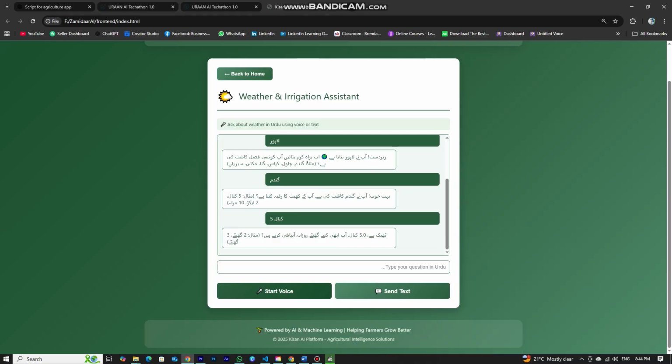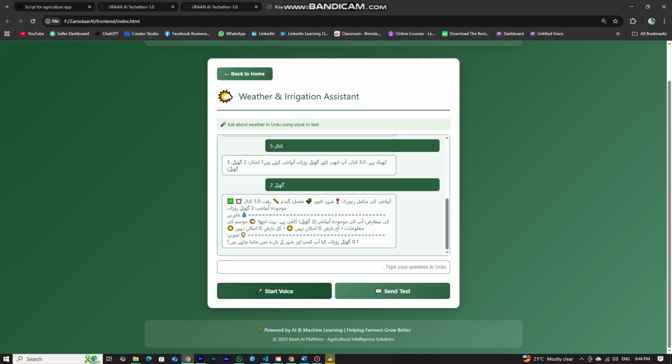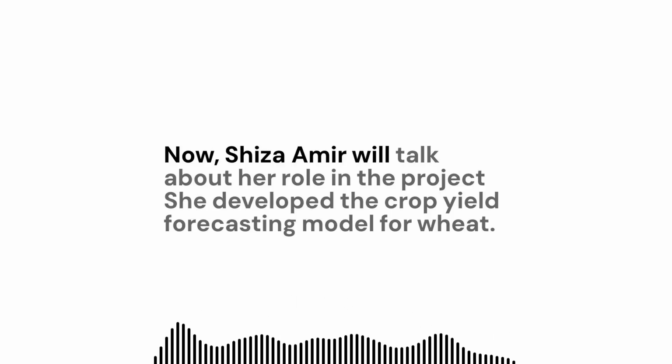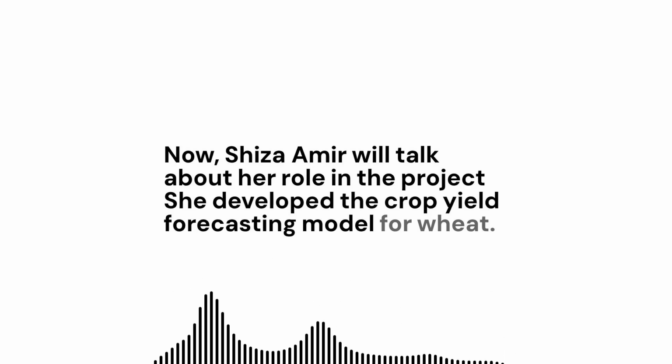In short, the user experiences a simple chat interface while in the backend, the system combines intelligent text processing, live weather API integration, and irrigation logic, all working together to guide farmers with accurate and easy to understand advice in their own language. Now, Shiza Amin will talk about her role in the project. She developed the crop yield forecasting model for wheat.